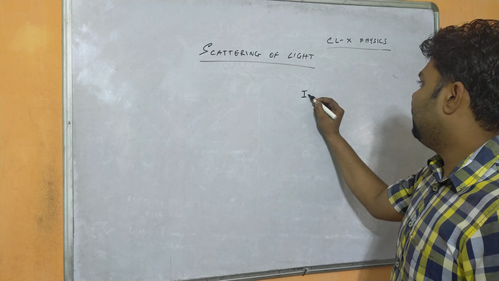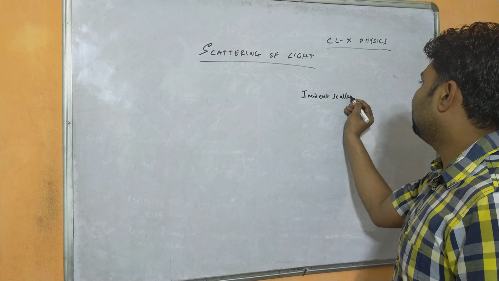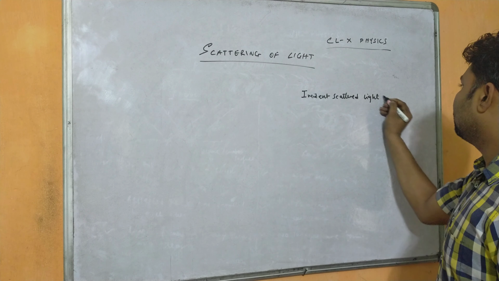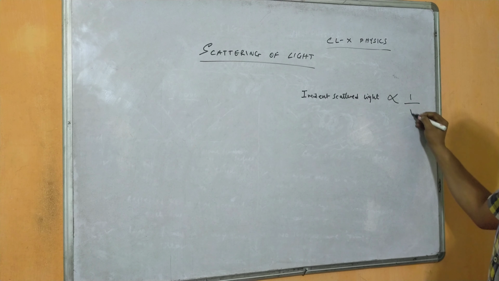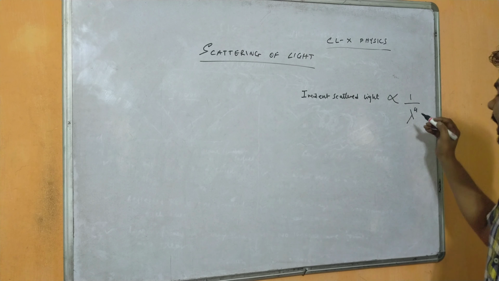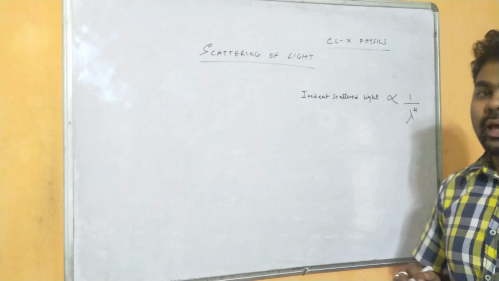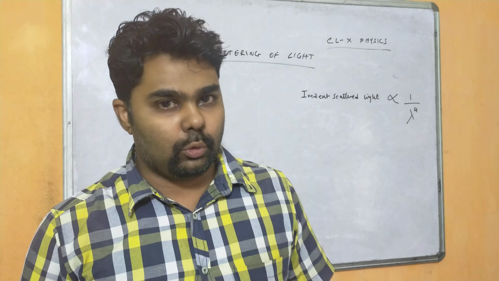This is the incident scattered light, which is inversely proportional to the fourth power of wavelength. This says that the light which has the longest wavelength will be scattered least, and the light which has the least wavelength will be scattered most.